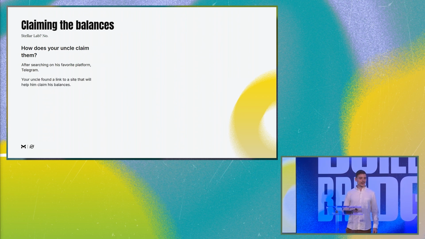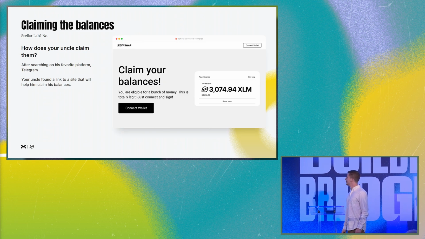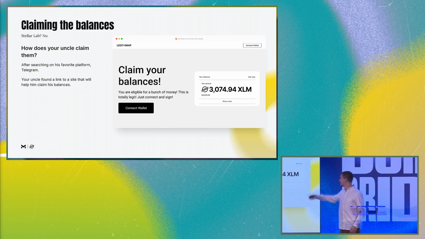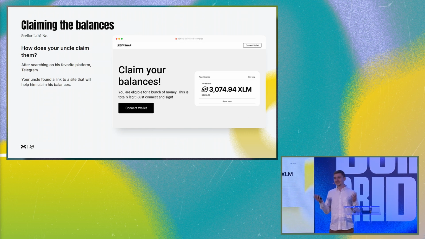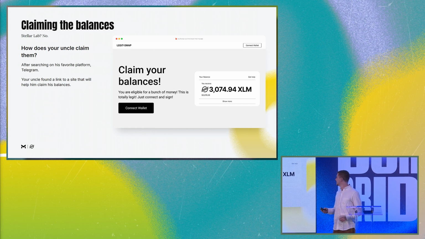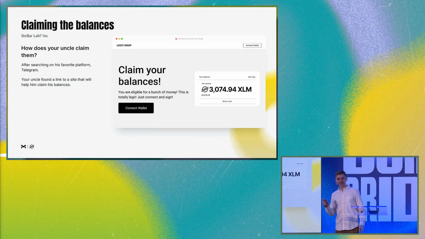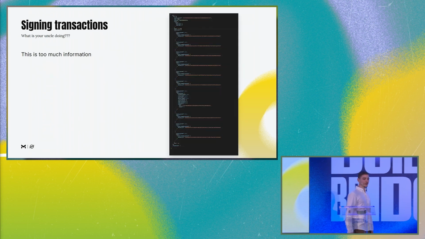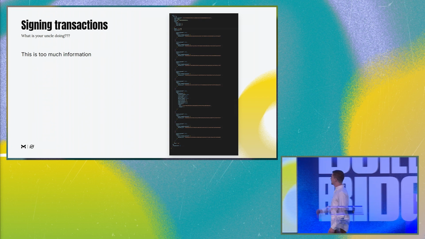And then he will find a link that says: claim all your balances now, free money. You can claim it all. You can be rich. And that is the dream. Everyone wants crypto to help them be rich.